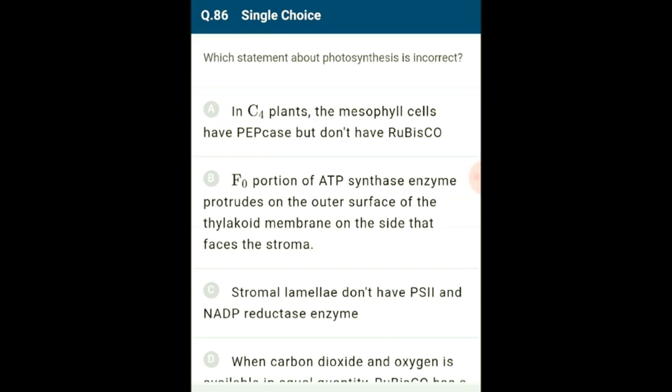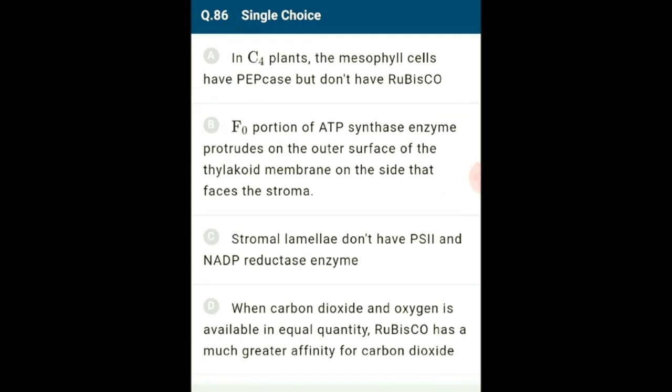Question number 86. Which statement about photosynthesis is incorrect? C4 plants show chloroplast dimorphism. Mesophyll cells have PEP carboxylase but do not have rubisco, while the bundle sheath cells have rubisco but do not have PEP carboxylase. The ATP synthase enzyme consists of two parts.